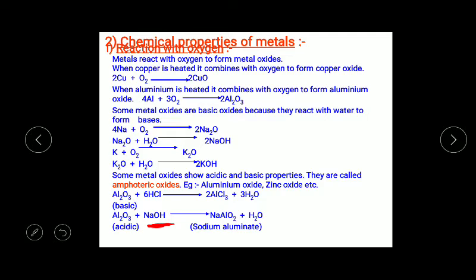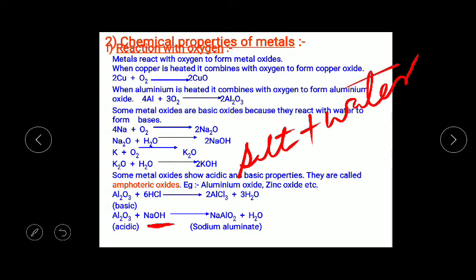Sodium aluminate is a salt. So whenever any amphoteric oxide reacts with acid or base, the product will be salt and water.